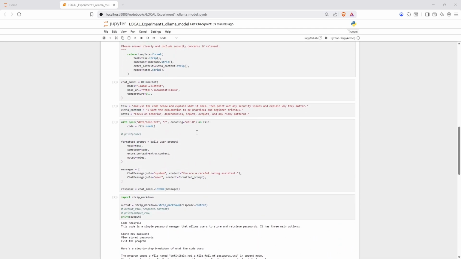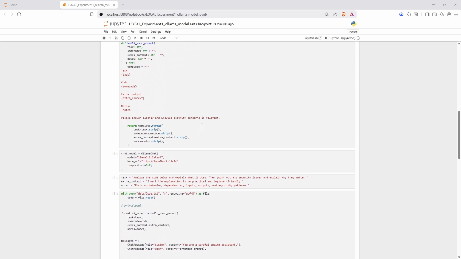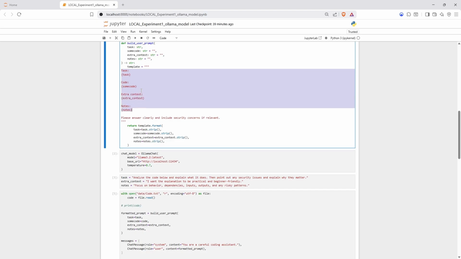We can also feed it various different data and ask it to analyze it in different ways, right? The way you prompt the model, there's a variable, is by enclosing the variable name in these parentheses. And then you can see the task is described here, code is code, and then extra notes are there. So you can see the way this is set out. Feel free to adjust it for your purpose.